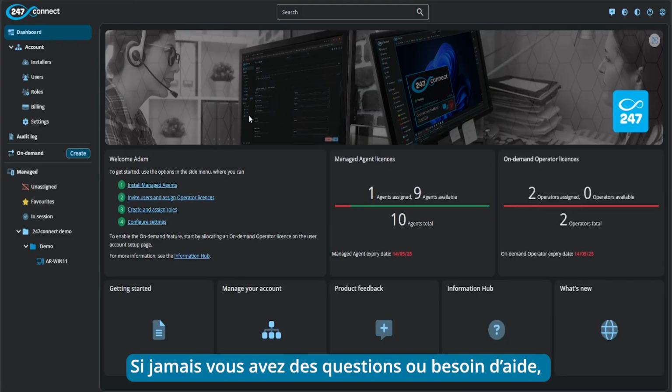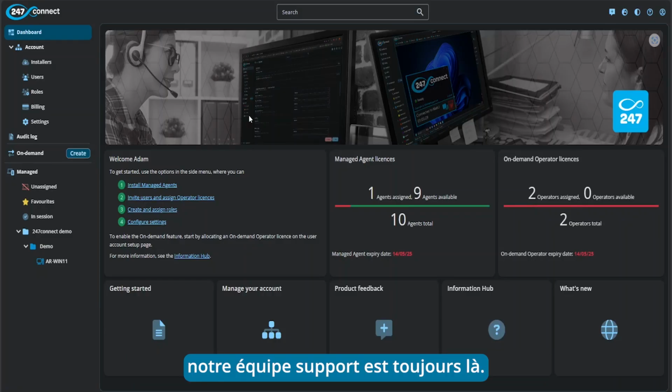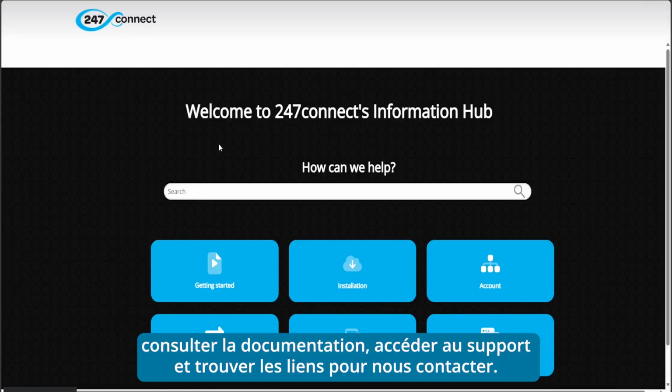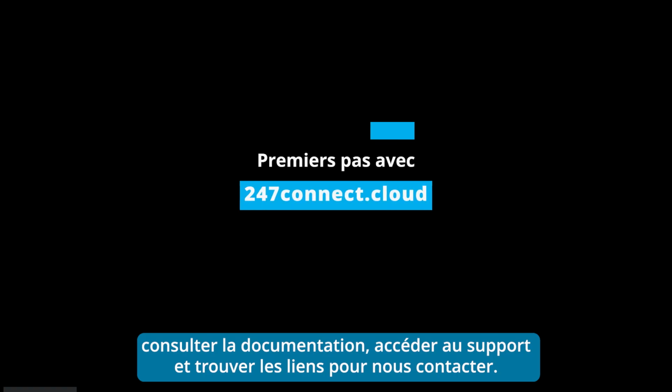However, if you do have any problems or any questions along the way, our support team are always on hand and ready to help. On the dashboard of your 247connect portal, there is an information hub where if you click into it, you will see support and documentation and also links to contact our technical support.